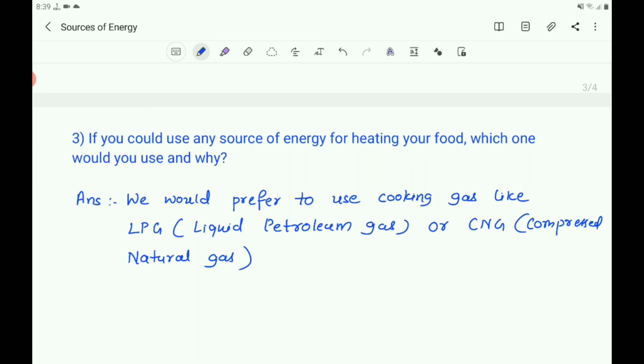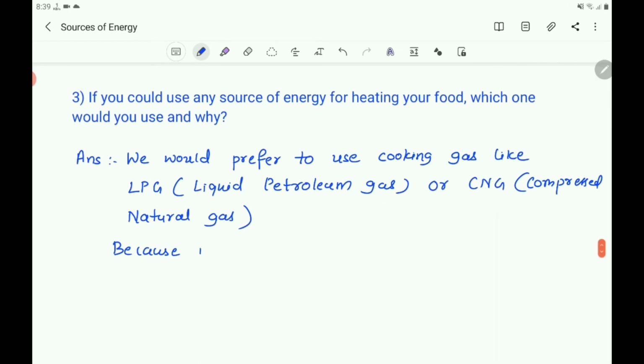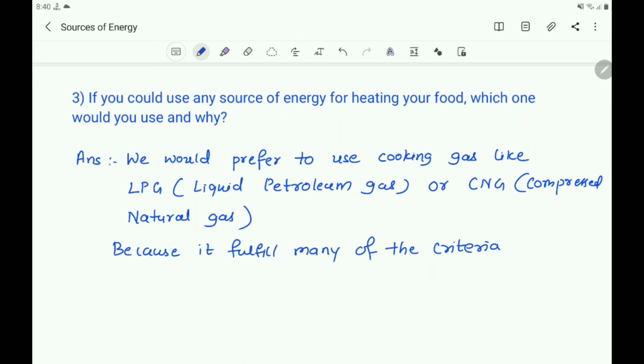Why do you prefer this? Because these fuels fulfill many of the criteria of a good fuel.